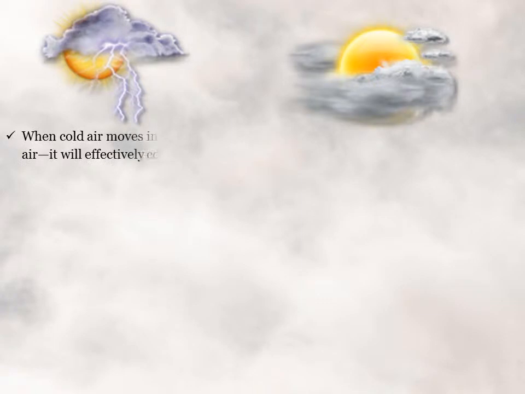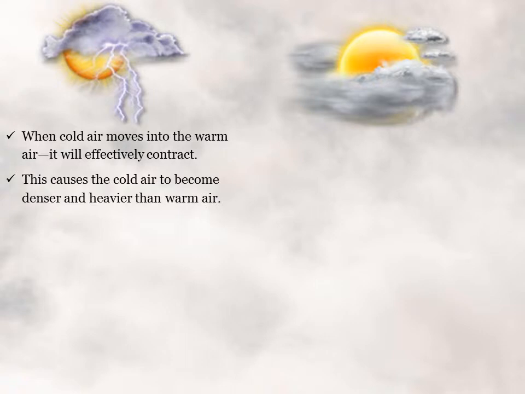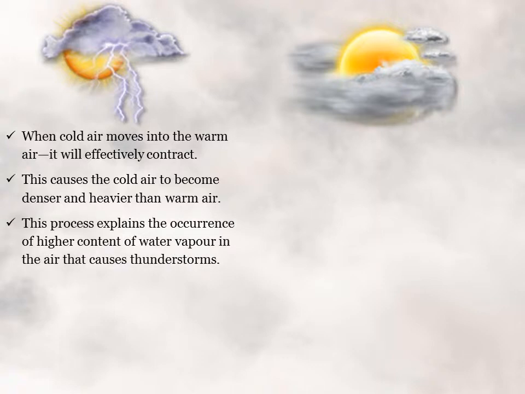When cold air moves into warm air, it will effectively contract. This causes the cold air to become denser and heavier than warm air, pushing itself out underneath the warm air. This process thus explains the occurrence of a higher content of water vapor in the air that causes thunderstorms. The air then becomes cooler as the sky begins to clear.